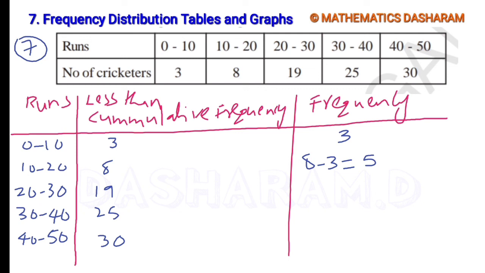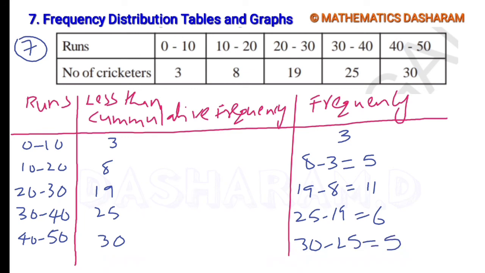Next, the third class interval: 19 minus the previous one 8 is 11. Similarly, 25 minus 19 is equal to 6. Next, the last one, 30 minus 25, equals 5. So these are the real frequencies of their respective class intervals.